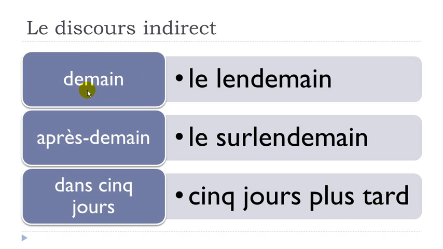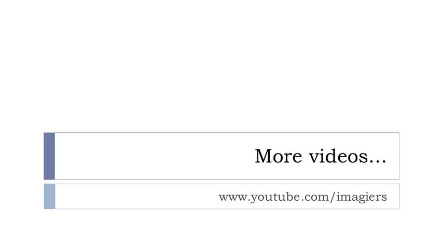So keep in mind that demain will become le lendemain, après-demain will become le surlendemain, and then dans 5 jours, in 5 days, will become 5 jours plus tard, 5 days later. Okay? That was it. It was simple and short, and I hope it was clear.